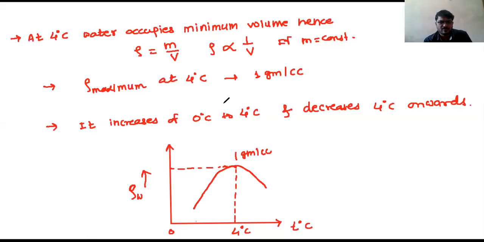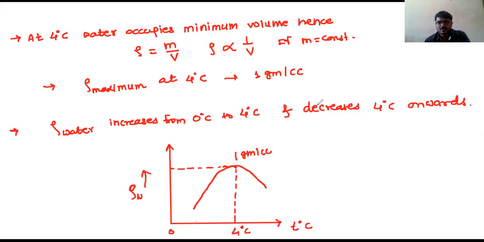So I will write density. Okay, what is that? Density of water increases from 0 degrees Celsius to 4 degrees Celsius and decreases from 4 degrees Celsius onwards. So you can see here in the graph.